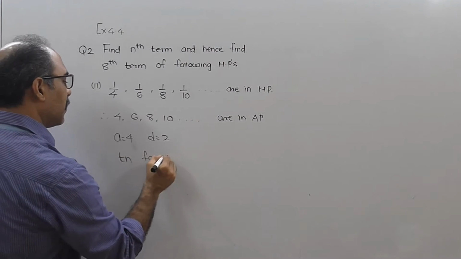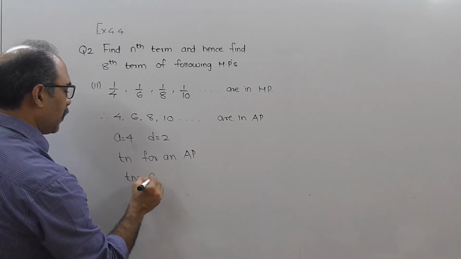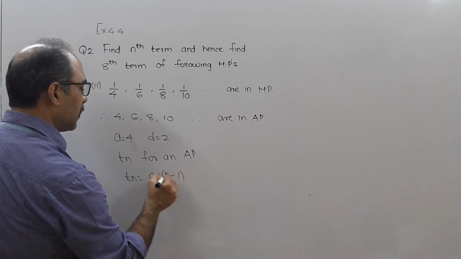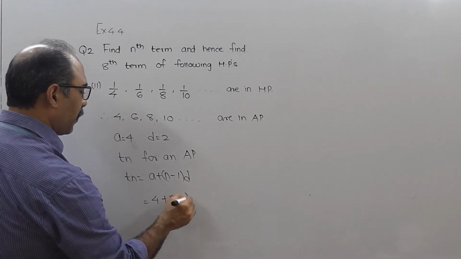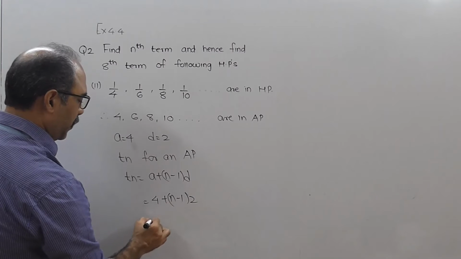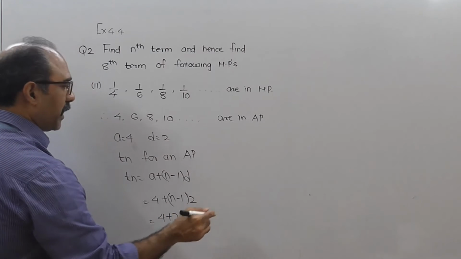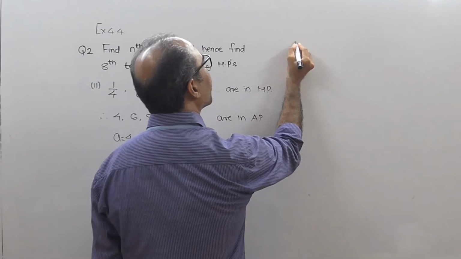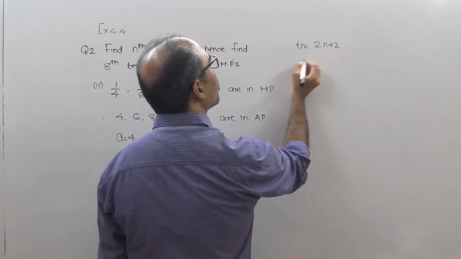So Tn for an AP is defined as Tn equal to A plus n minus 1 into D, that is equal to 4 plus n minus 1 into 2. That means you get this as 4 plus 2n minus 2. So I get Tn equal to 2n plus 2.